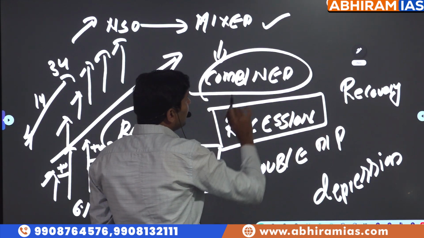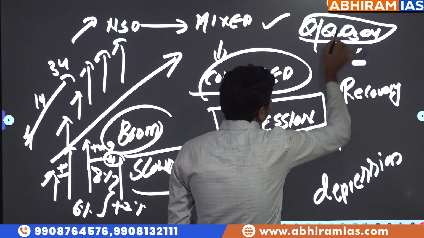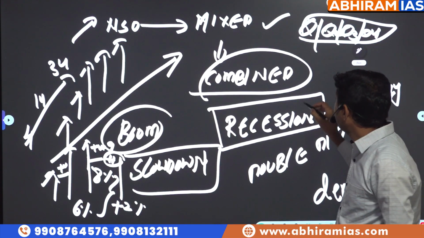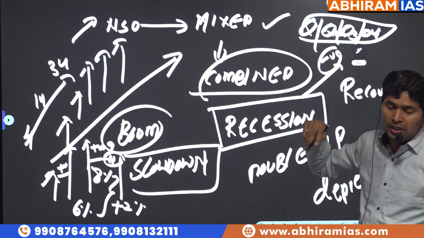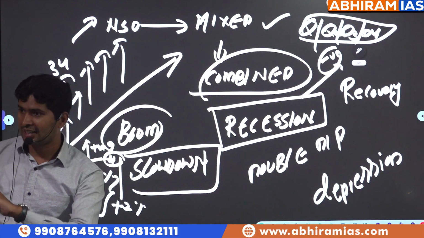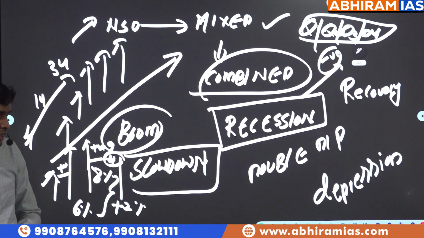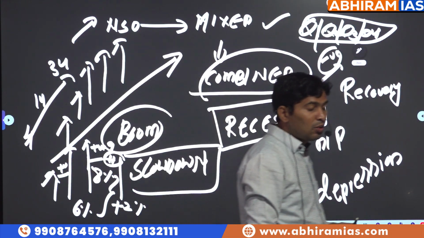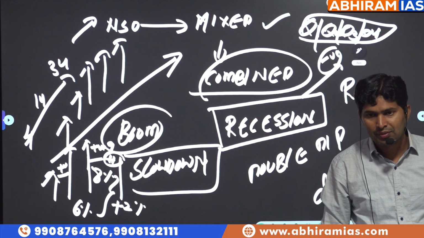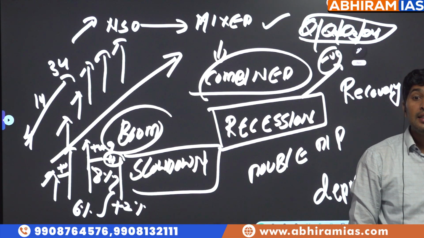Recession. Technically, for any two consecutive quarters, if growth rate is negative, it means the total final value of goods and services which are produced is less compared to previous, then only growth rate will become negative. Last quarter GDP value is 10 lakhs, current quarter GDP value is 7 lakhs, next quarter again GDP value is only 3 lakhs. So for the last 2 quarters growth rate is negative, technically, then that is called recession.